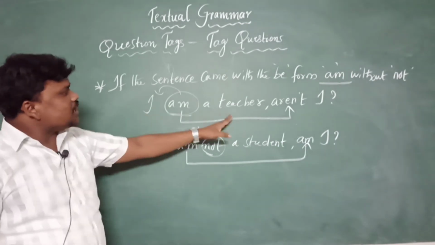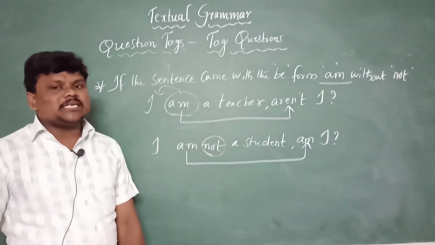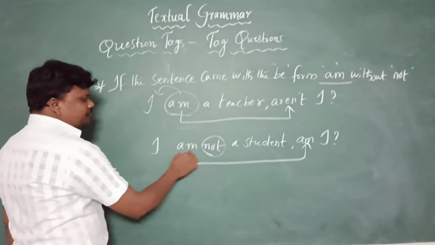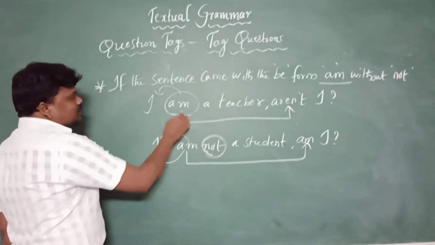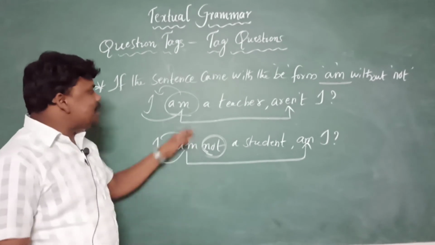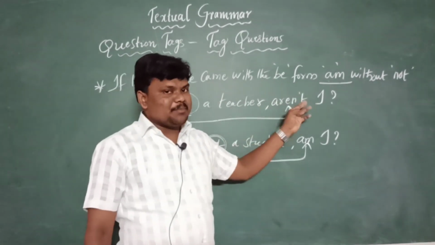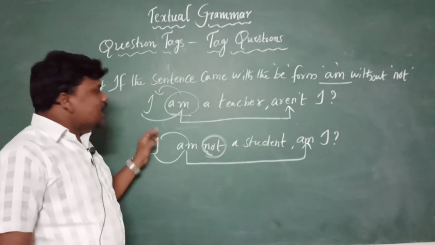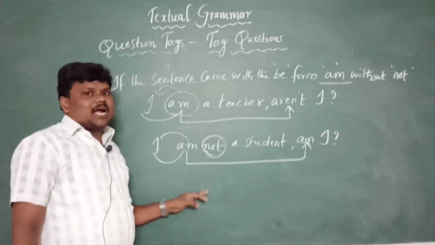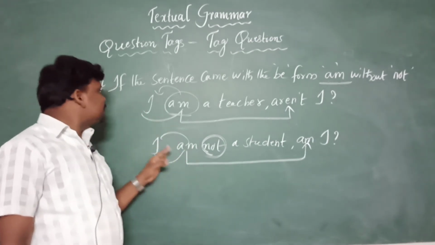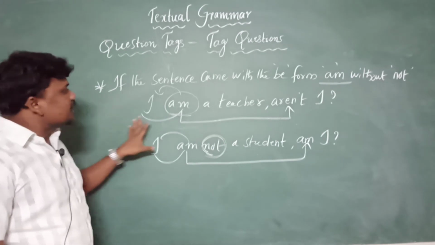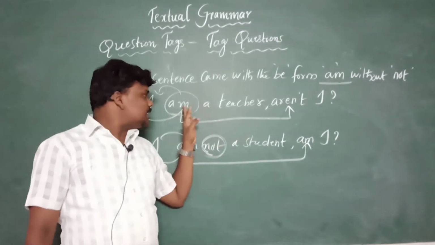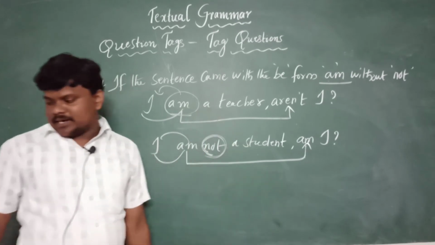I am a teacher, aren't I? I am not a student, am I? If am came with a negative word, we can write am I, just reverse. But we cannot write am, aren't I, okay? This is a very important thing, make a note of it, keep a star mark for this, as many students make the mistake of writing am, aren't I, right?